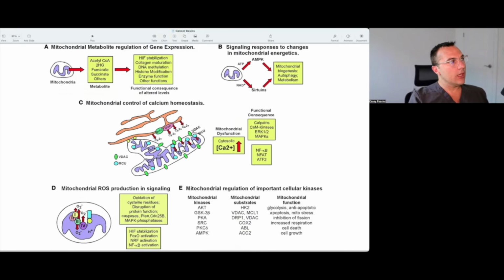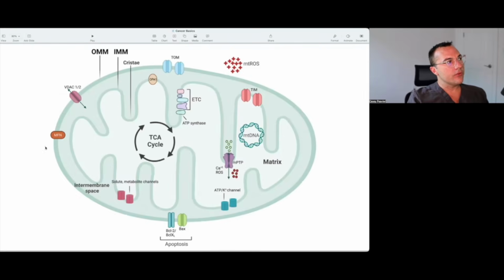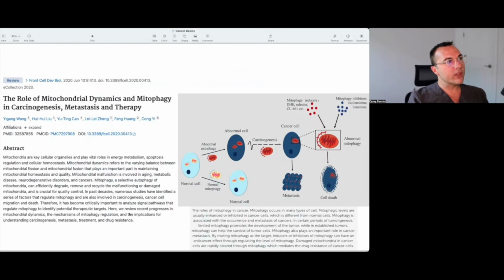So I think that without getting too deep into these problems as a whole and unpacking what a problem with hexokinase 2 or ABL or AMP kinase would mean, that would be too much for this video. But I'm just trying to highlight that this organelle, which is so critical for energy production and many, many other things, has a lot of places where this can go wrong. And one of the places where this can go wrong that's not really highlighted in that last paper is the